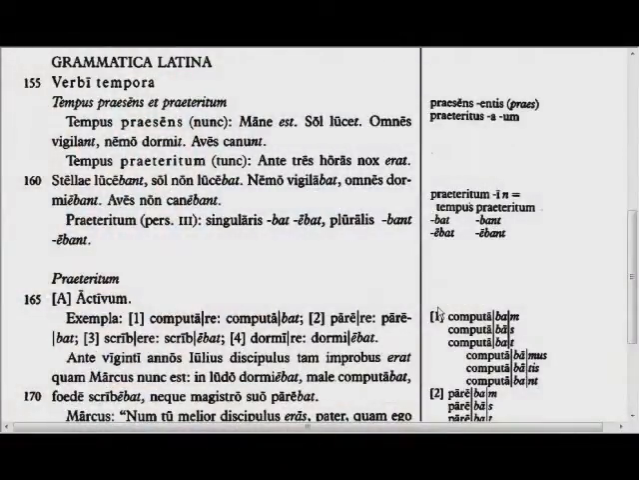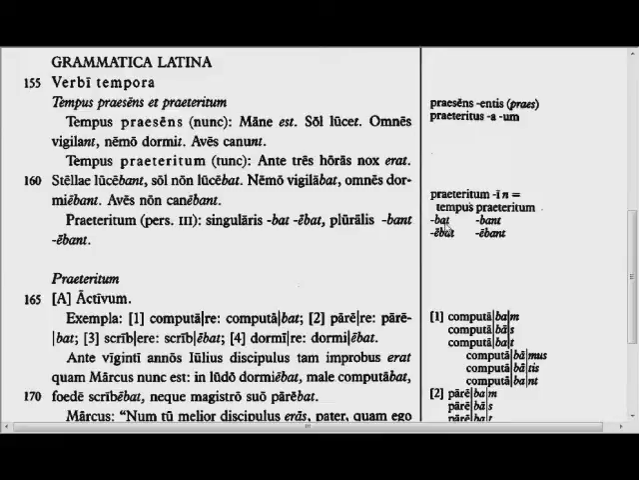Welcome to Lingua Latina, Chapter 19, Grammatica Latina. Here we have tenses of verbs, verbi tempora, the present and the praeteritum. The praeteritum, past tense. Here we're learning what we call in English the imperfect tense.